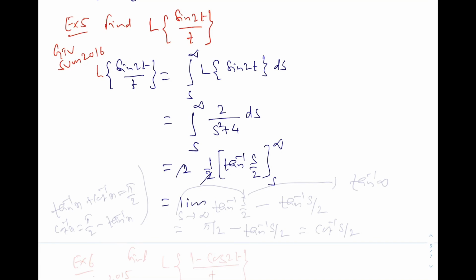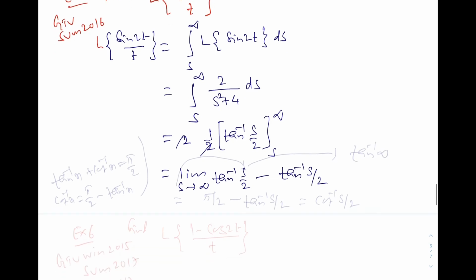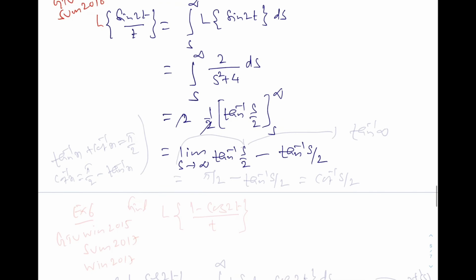So this is limit s tends to infinity tan inverse s by 2 minus tan inverse s by 2. Now what is the limit of tan inverse s by 2 at infinity? So we are applying infinity, so that you are having tan inverse infinity. And we know what is tan inverse infinity? Pi by 2.